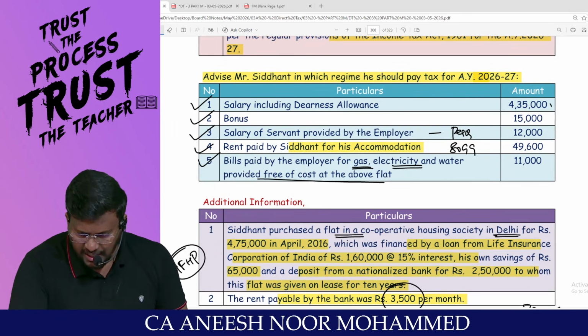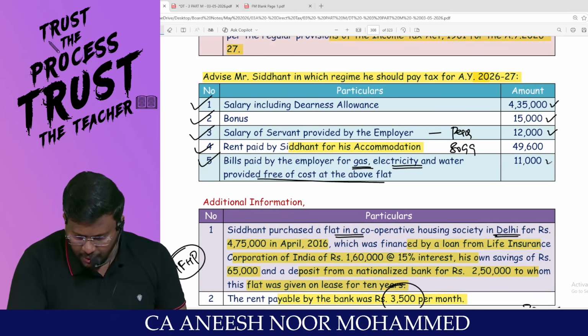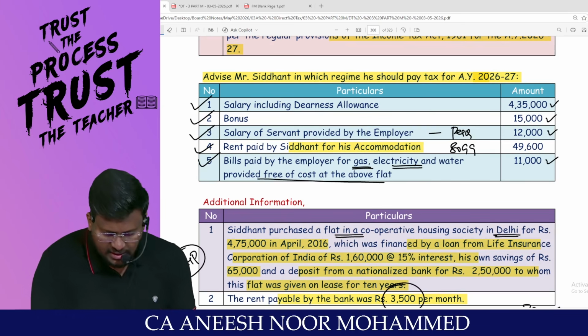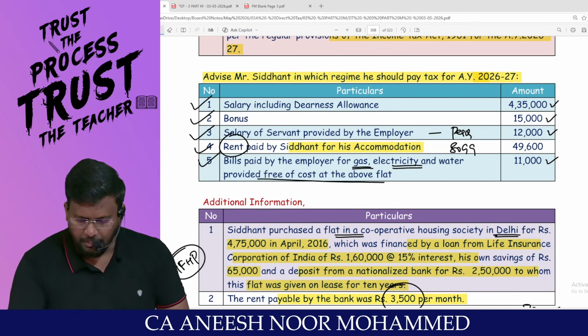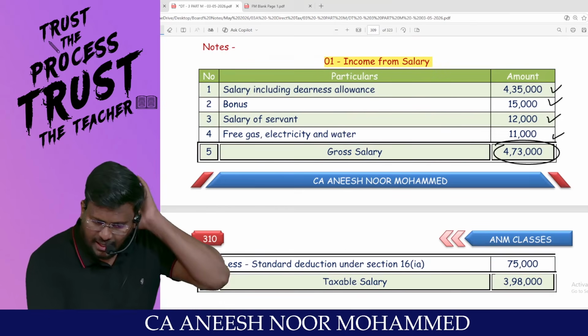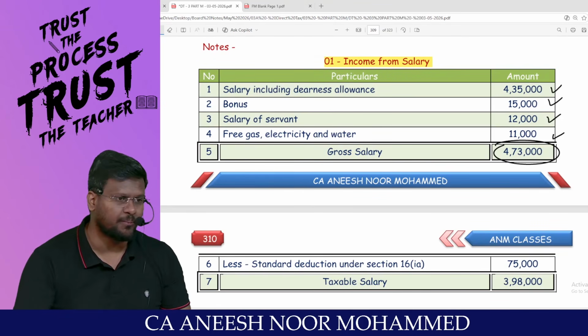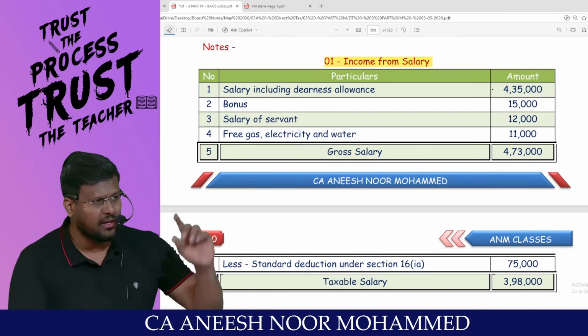I have taken salary, bonus, salary of the servant, and bills paid by the employer. This is rent paid by Siddharth. Rent paid by Siddharth means from the basic salary he has received, he would have paid the rent. Please don't include that as gross salary, because from this 4,35,000 rupees only, he would have paid the rent.